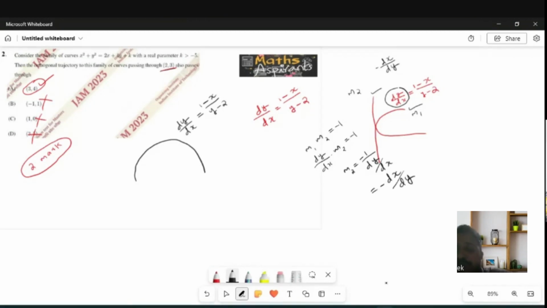That minus dx by dy I am replacing here, and that is the slope of the orthogonal trajectory. Okay, sir, is it fine now? So I am just replacing dy by dx by minus dx by dy.